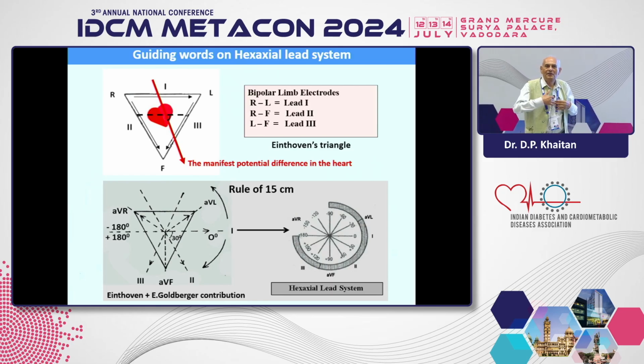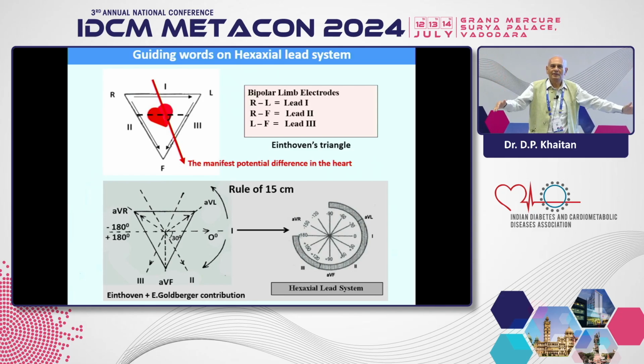From the center to the right, AVR; from the center to the left, AVL; from the center to the left leg, AVF. So I want to bring lead 1 through the center of the heart, so it comes to 0 degree. Again lead 2 comes to 60 degrees, just passing through the center of the heart, and lead 3 accordingly plus 120 degrees. So this conception gives rise to the real genesis of the hexagonal system.